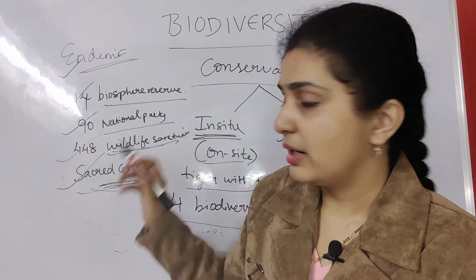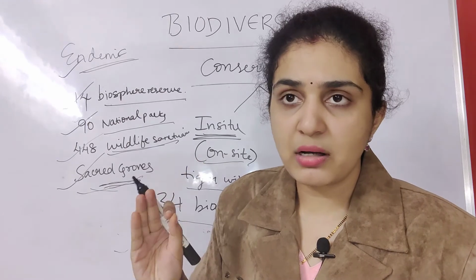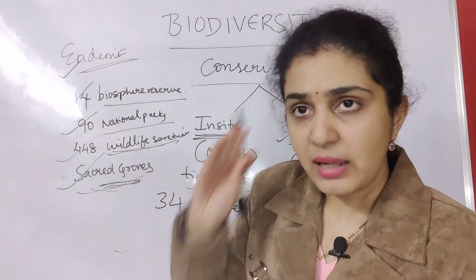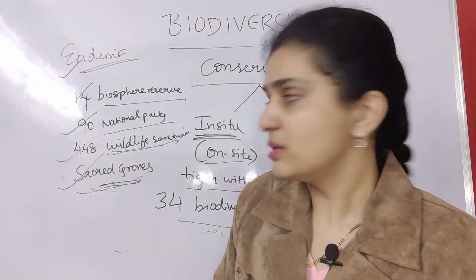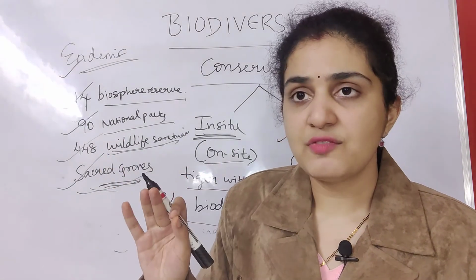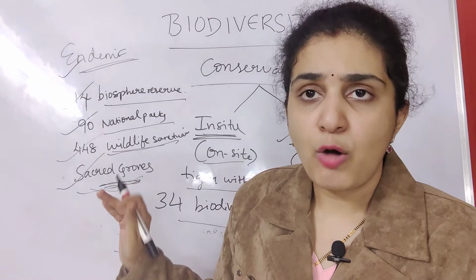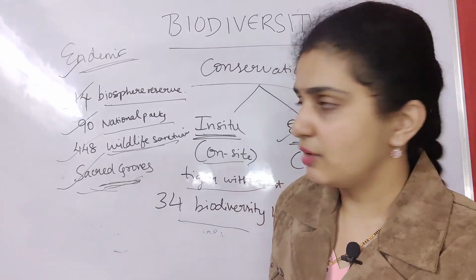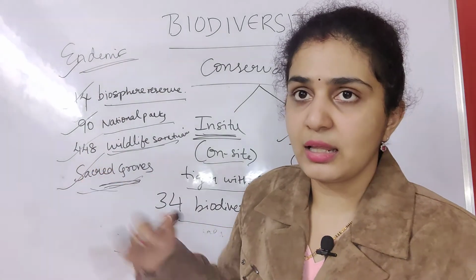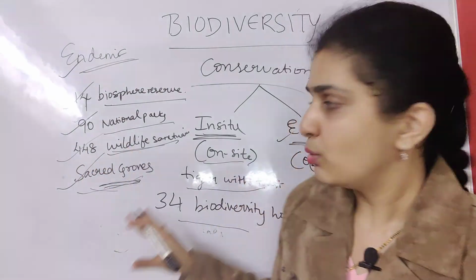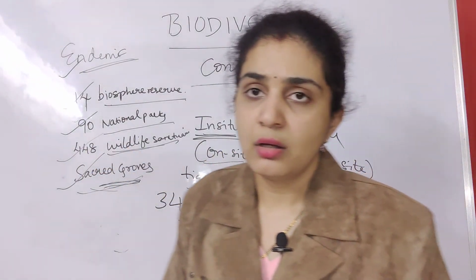Then I want you all to remember the numbers regarding this. 14 biosphere reserves only are there in India, 90 national parks, 448 wildlife sanctuaries. Numbers are important. How many biodiversity hotspots? 34. How many biosphere reserves? 14. 90 national parks, 448, like that. So this is about the in-situ protection.